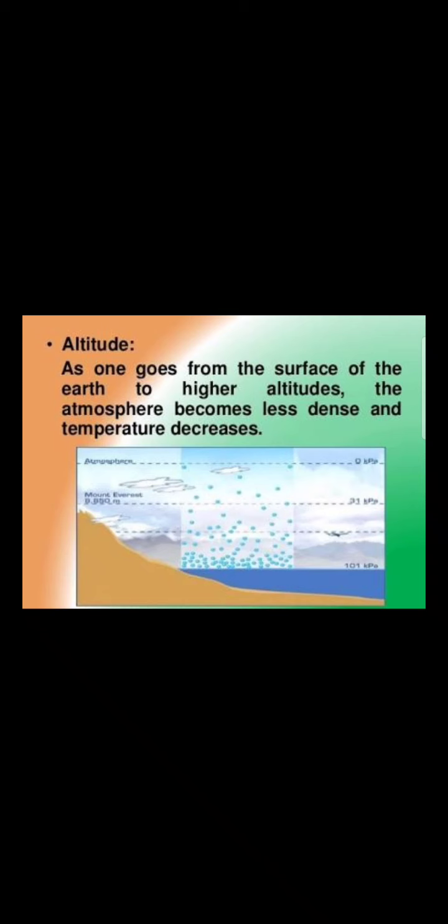So just the lapse rate that we have, that every 166 meters we are ascending, there is a drop of 1 degree Celsius. Are you getting it? The lapse rate says that at every 166 meters of ascent, there is a drop of 1 degree Celsius. So as we go higher and higher, it becomes cooler and cooler.